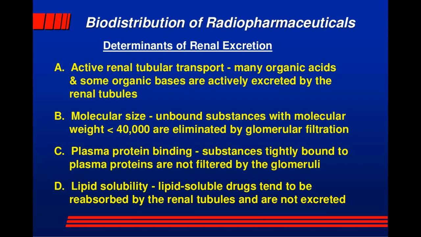B, molecular size: unbound substances with a molecular weight less than 40,000 are eliminated by glomerular filtration. C, plasma protein binding. Substances tightly bound to plasma proteins are not filtered by the glomeruli. D, lipid solubility. Lipid-soluble drugs tend to be reabsorbed by the renal tubules and are not excreted.